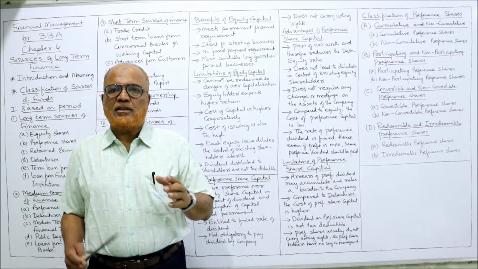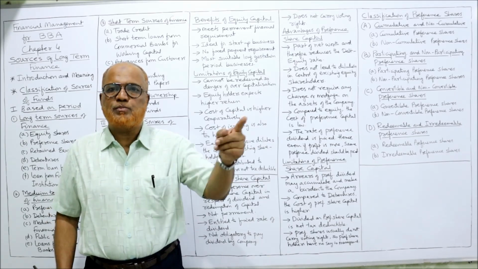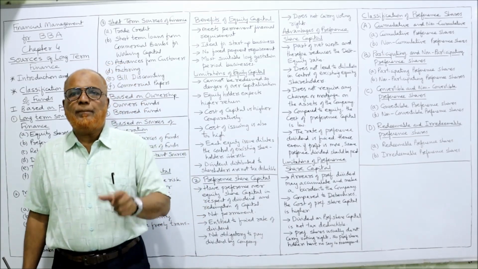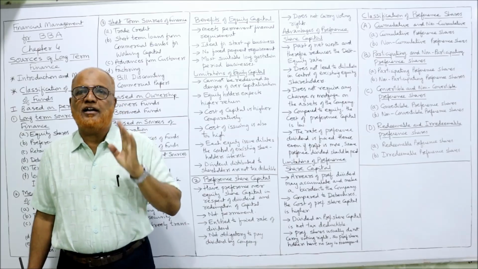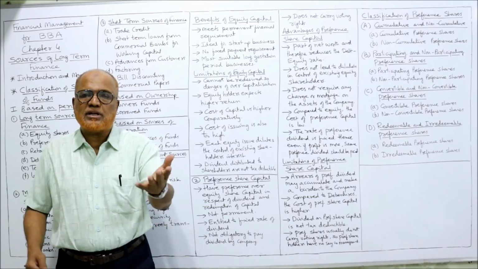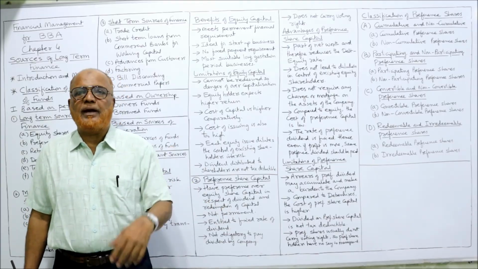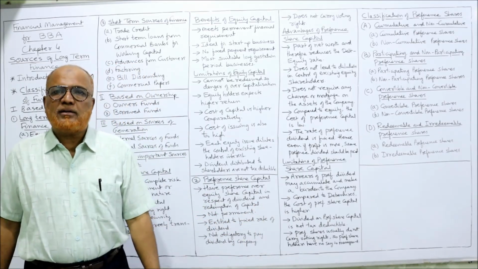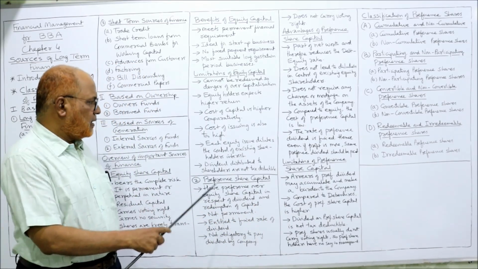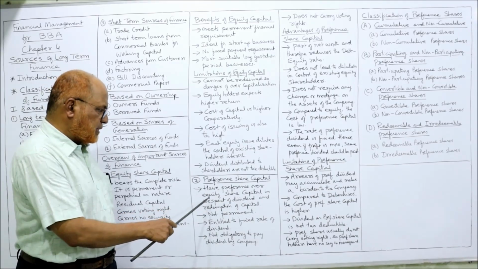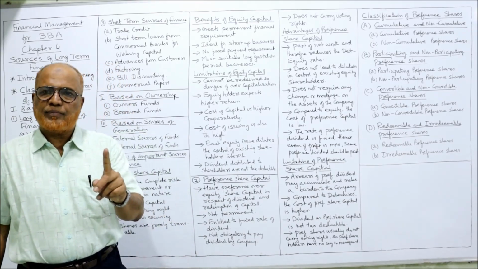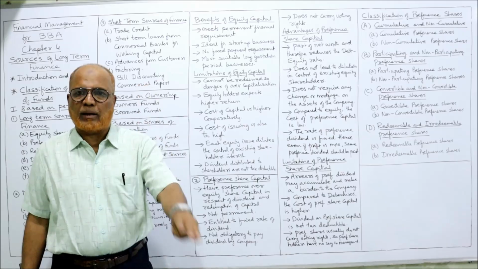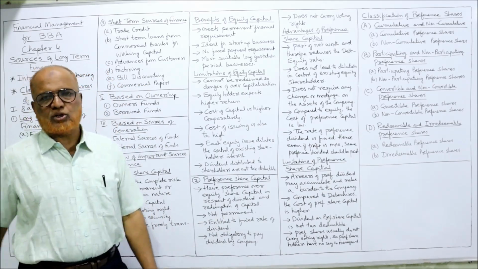The first right, they should get the dividend before any dividend is paid to equity shareholders. Second right, at the time of winding up of the company, the preference capital should be first returned. After returning preferential capital, if any amount is there, that will be paid to equity shareholders, right? These two rights are there with preference, but they are having some negative points also. So, have preference over equity share capital in respect of dividend. So, first point, they are having preferential right to get the dividend and to return of capital at the time of winding up.